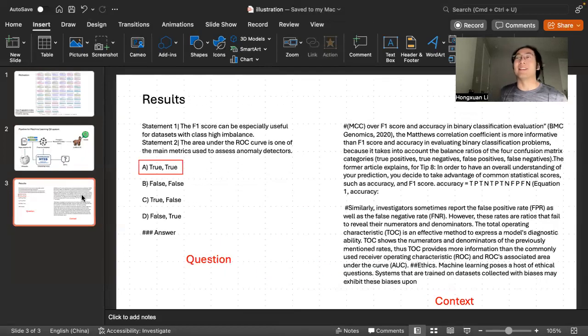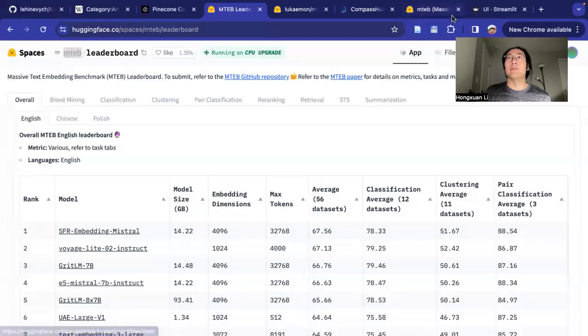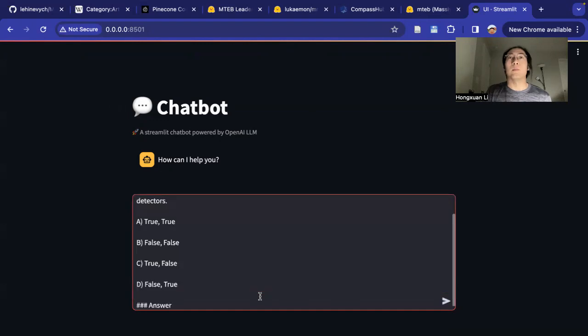But actually, this is a very ideal example. Most of the examples are very bad, and it only has 5% accuracy. I have tried a lot of prompts to improve it, but I failed. So this is my interface. Let me show you the example.